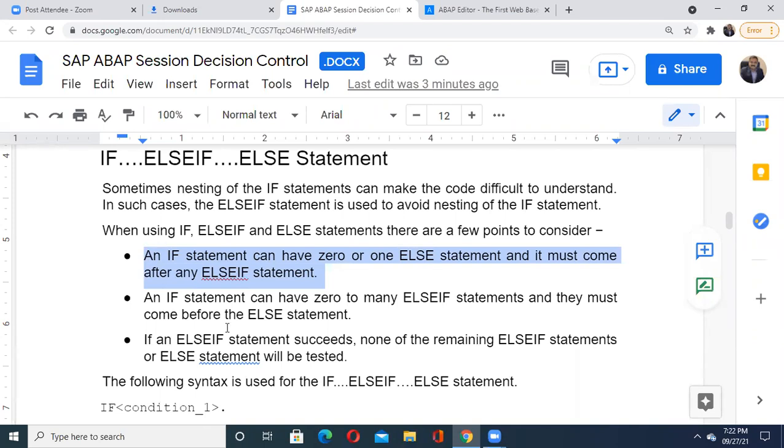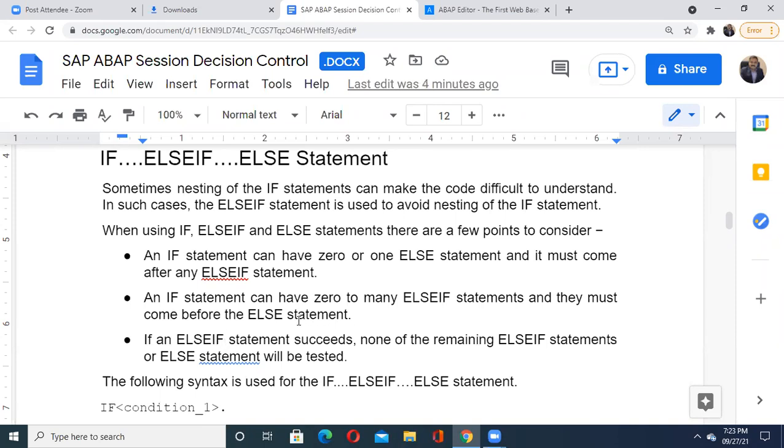Now another point, an if statement can have 0 to many else if statements, and they must come before the else statement. Suppose you want to use an else statement, and you are using if else if, then you cannot say like this: if, else, and then else if. The sequence is always like this: if, else if, and then else. You can write n number of else if statements, no matter, but they should come before your else statement only.